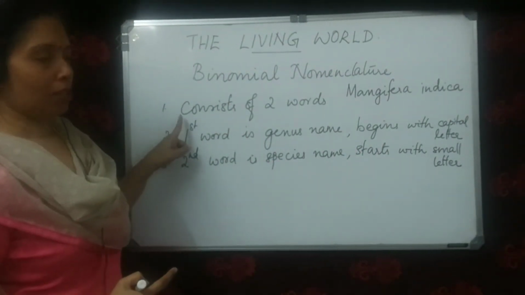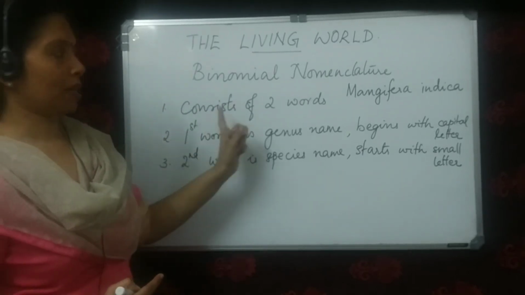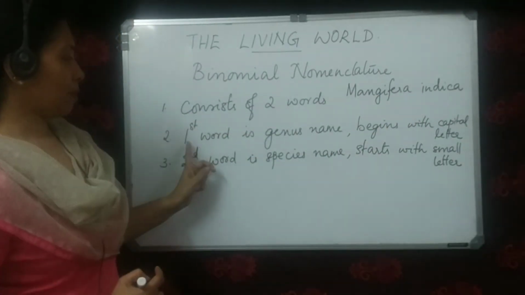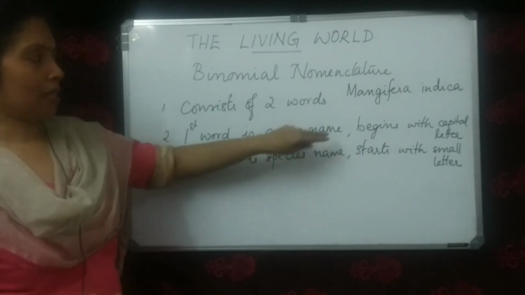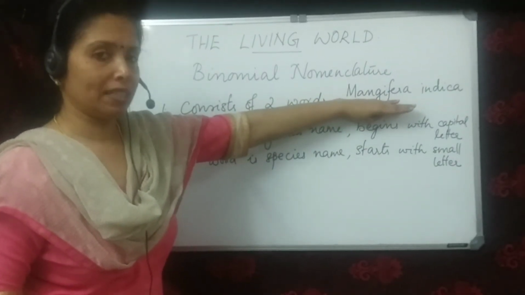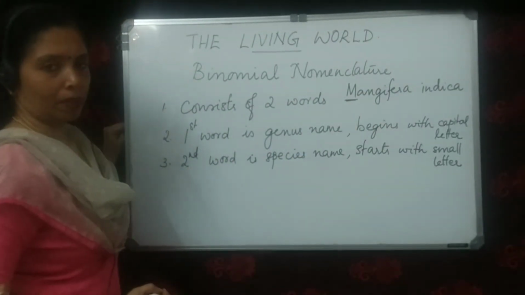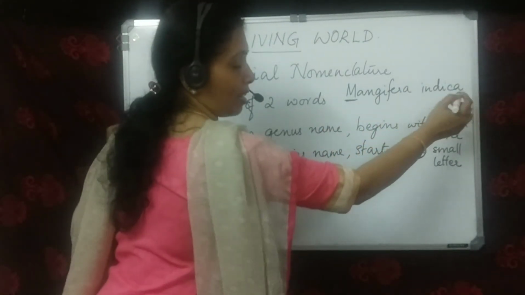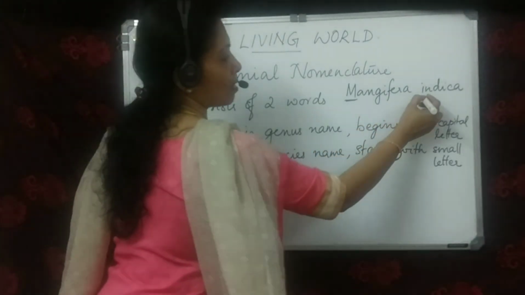You can see two words here. The first word, Mangifera, is the genus name, and it begins with a capital letter. And the second word, indica, is the species name, and it begins with a small letter.